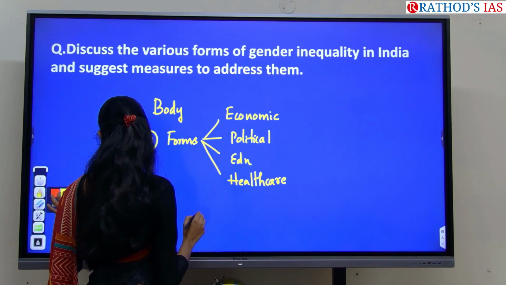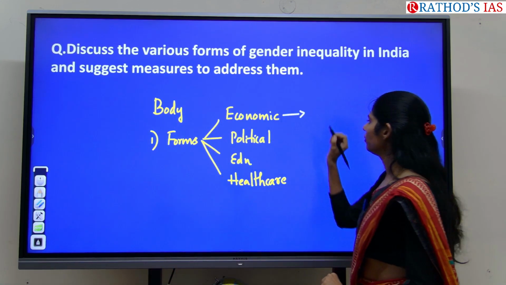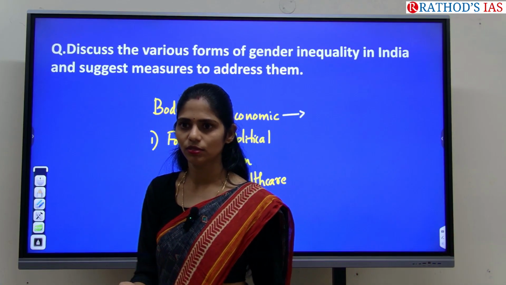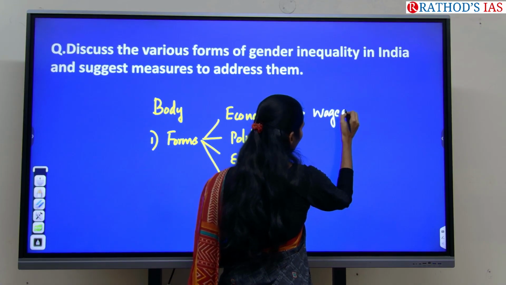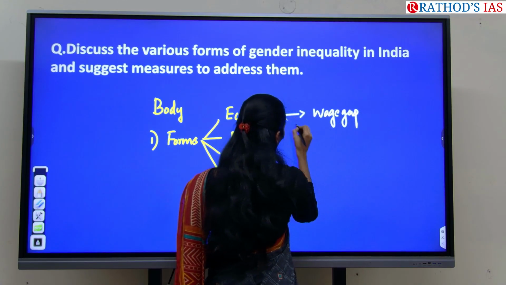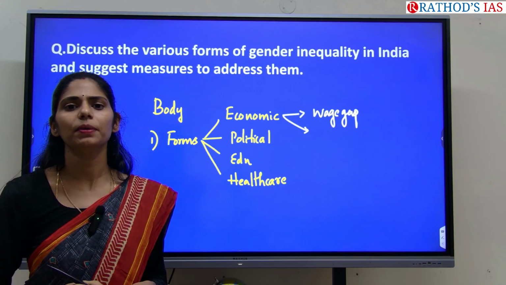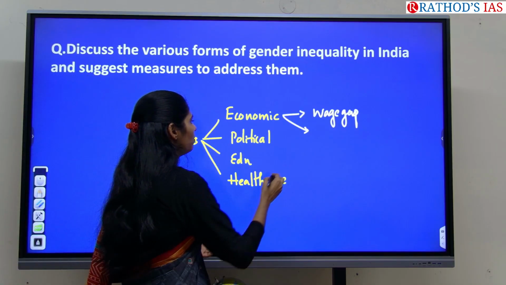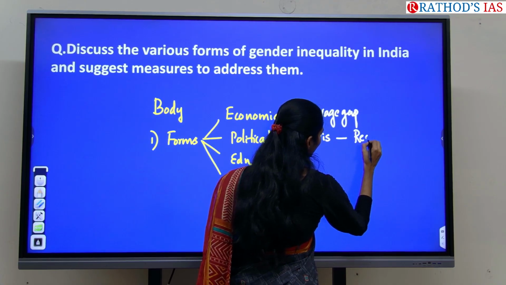So in economic inequality, what are the points you can write? If you see the wages, are the same wages for men and women? No. So there is a wage gap. And even in recruitment of companies, we discussed a number of times, like IT companies are recruiting more male compared to the female. Okay, so even there discrimination is seen during recruitment.